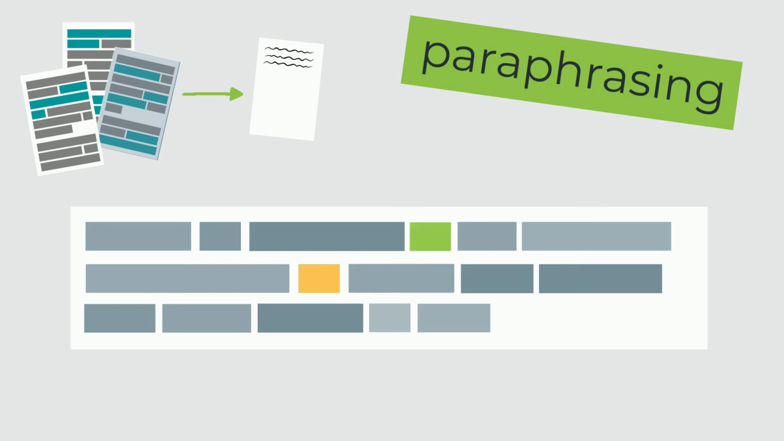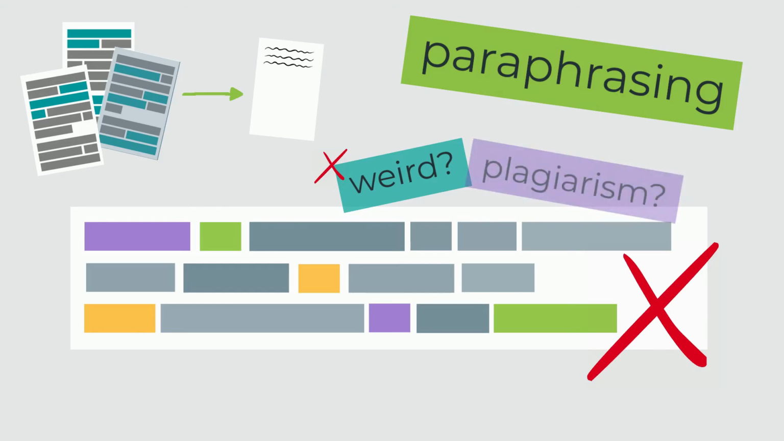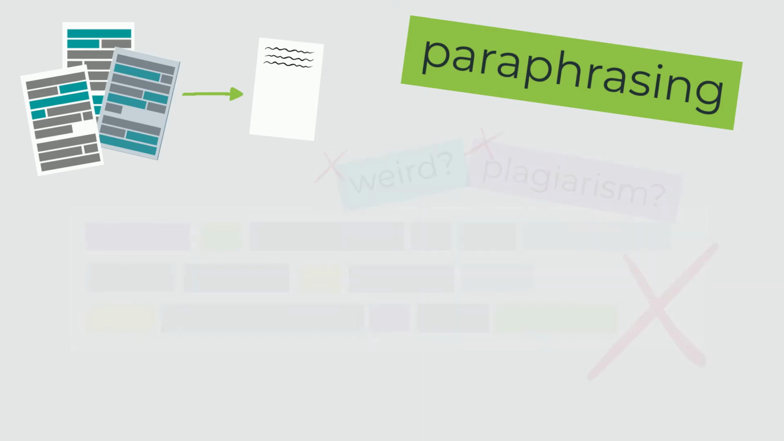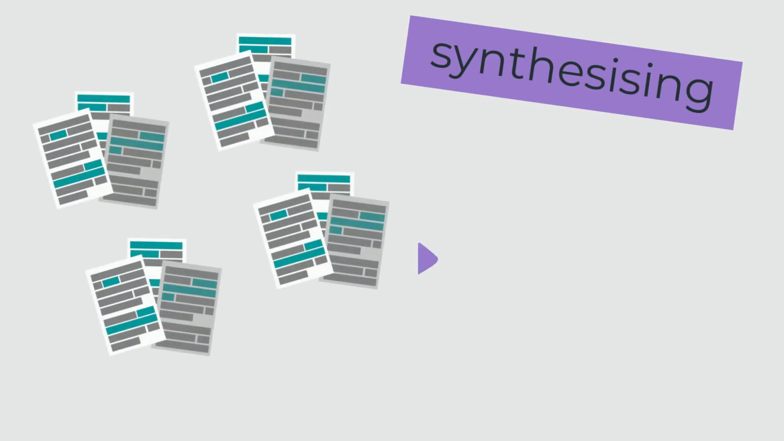Don't just swap words from the source for synonyms or change the word order. It'll probably sound weird and it might be a form of plagiarism. Paraphrasing is useful, but if we only use paraphrasing, we'd end up with a list of unconnected source summaries. Avoid this by synthesizing source information, where you integrate evidence from multiple sources to construct your argument.